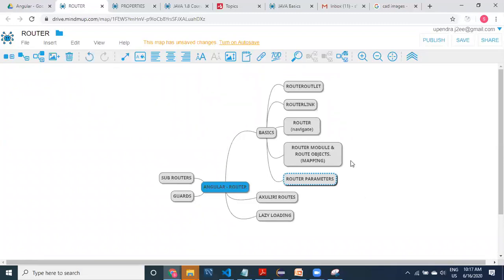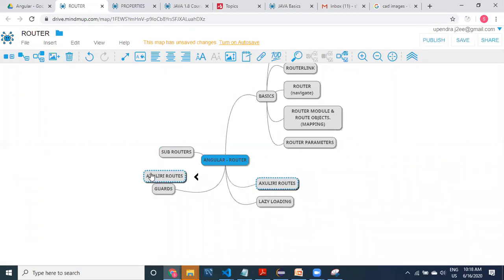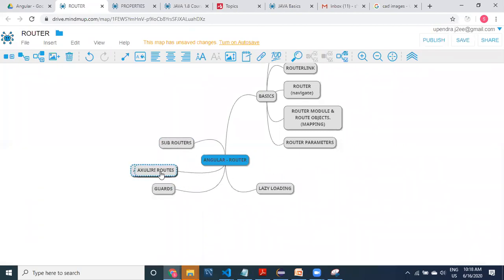Of course these things are going to be covered when I'm doing the exercises, guys. Don't worry about these things. So router parameters, these are the basic things that we have discussed. And then we have worked with sub routers, and then we have worked with auxiliary, but we were talking about auxiliary.